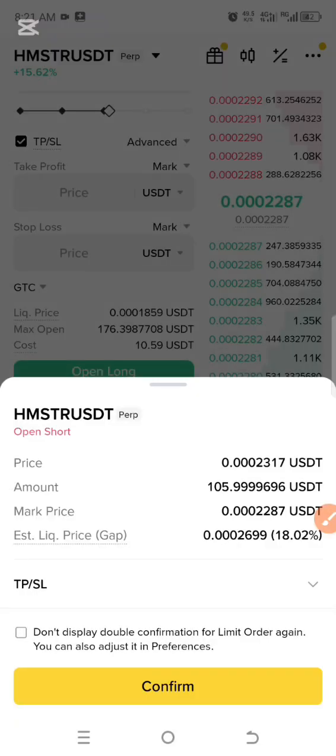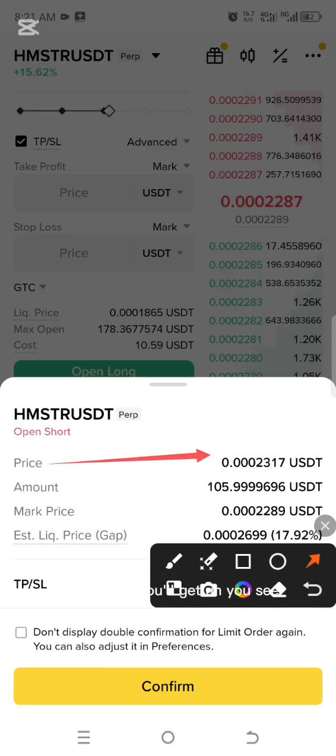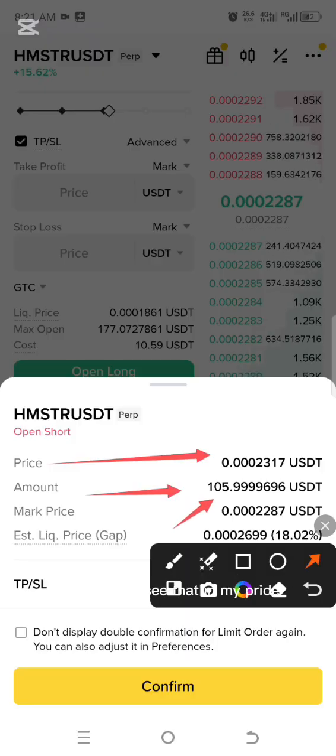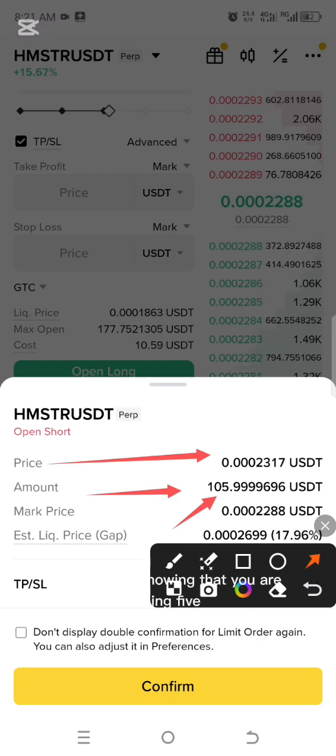I click here, then they are showing you the current price and the amount you'll get. Like I told you, I'm using 50% of my $20, which is $10, but you have given 10x, and they are showing that you are using $100.